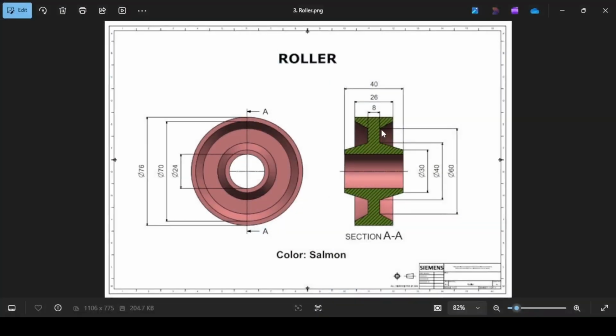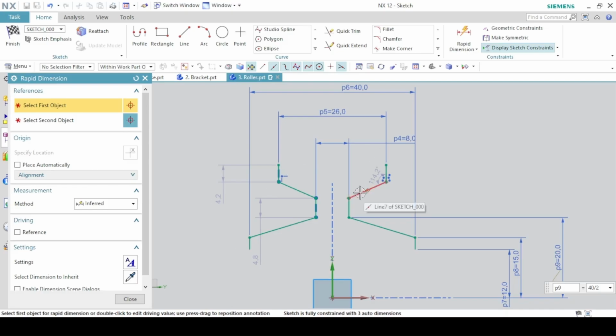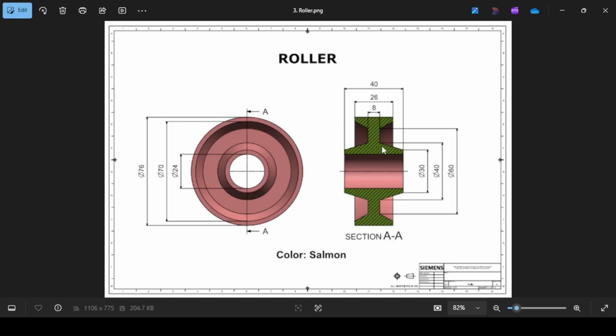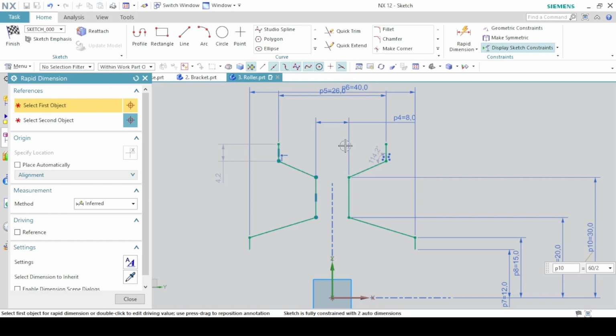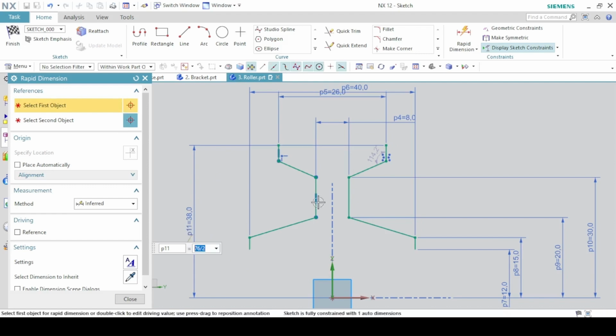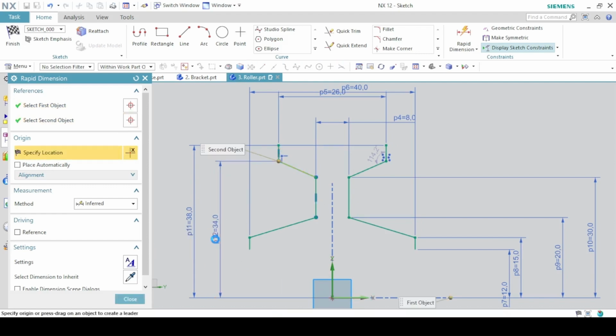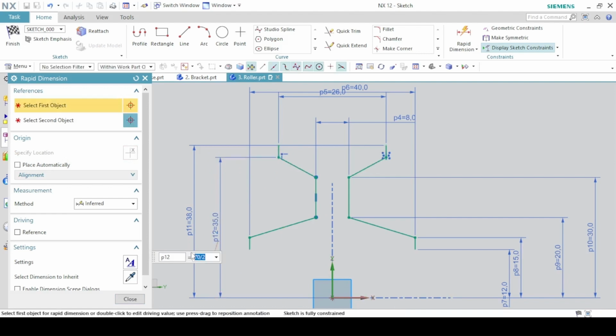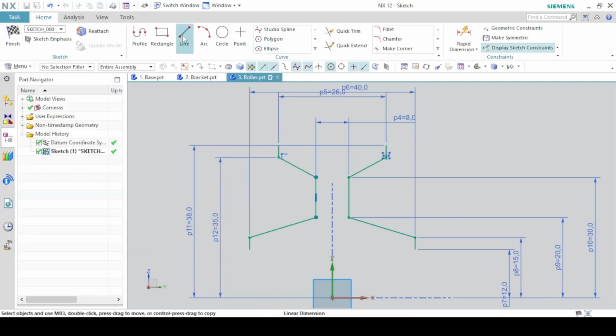And this is 60 divided by 2. The outer diameter is 76 divided by 2. The inner is 70 divided by 2. So as you can see, the sketch is fully constrained, so we add horizontal lines to close the shape. So this is the full shape. Finish.